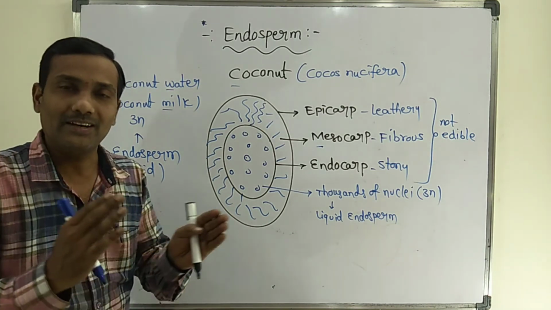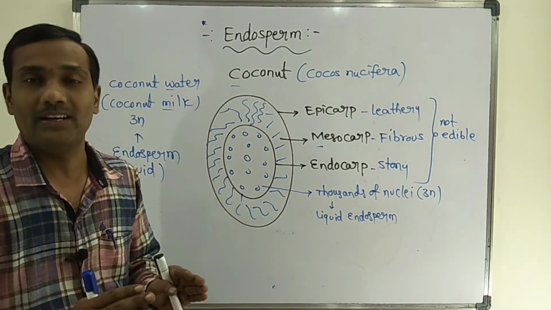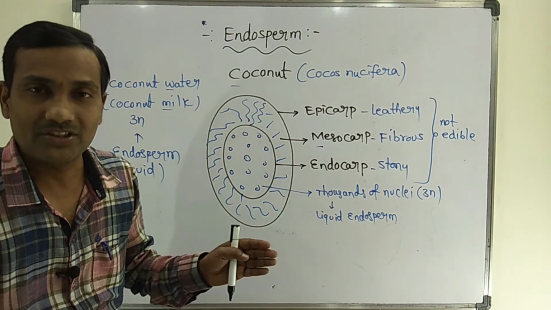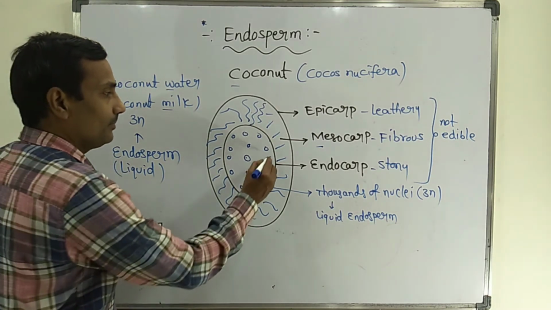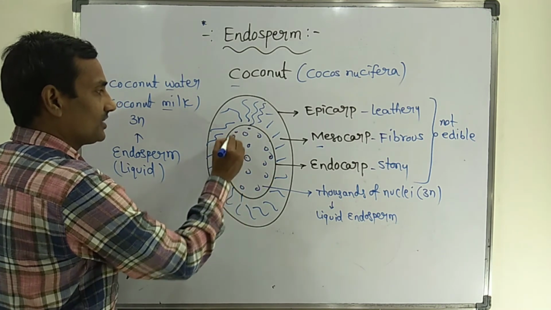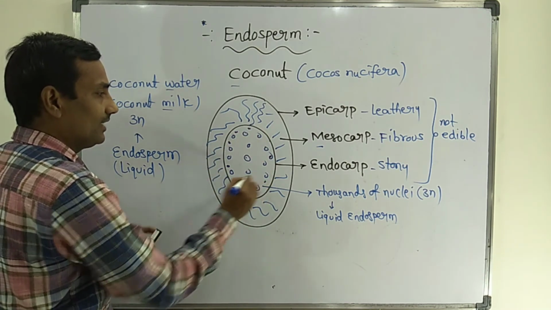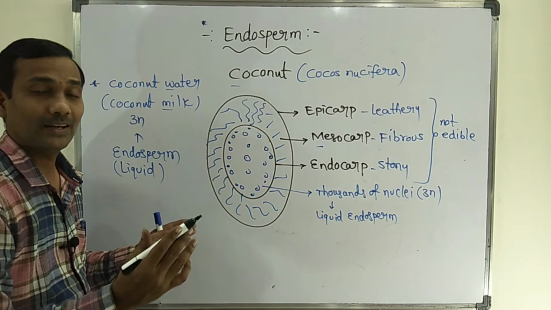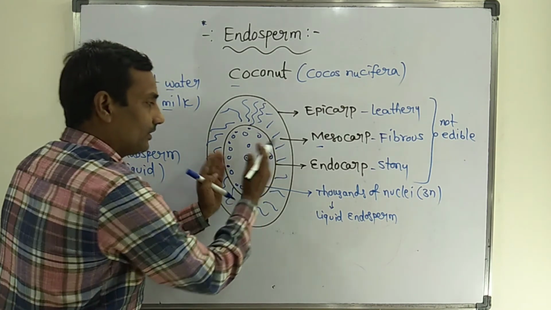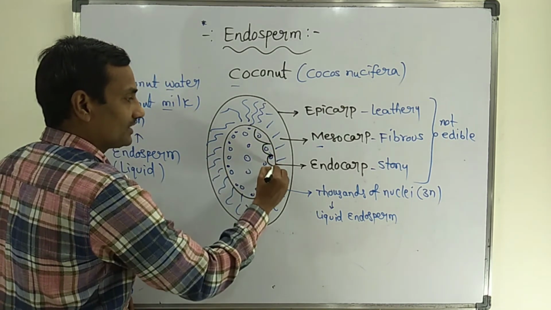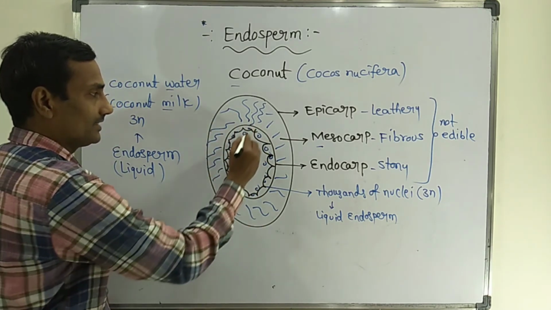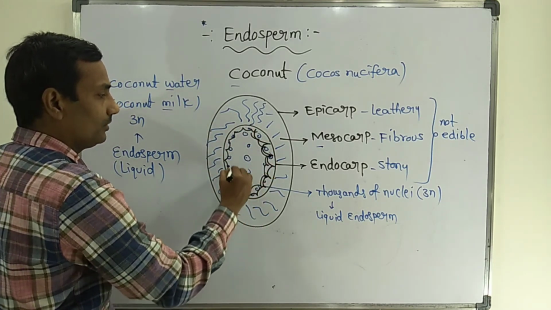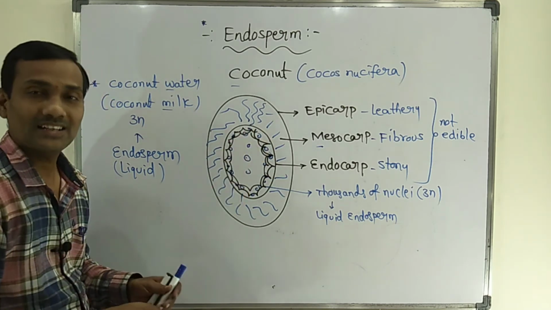But at the time of development, at the time of maturation of the coconut, cell wall formation begins from the sides. That is, the cell wall develops centripetally. Centripetally means from the periphery to the center. Like this, the cell wall is formed around each and every nucleus, from periphery to center. Because of that,